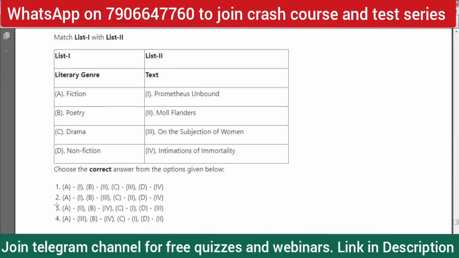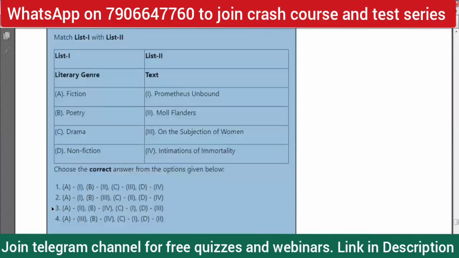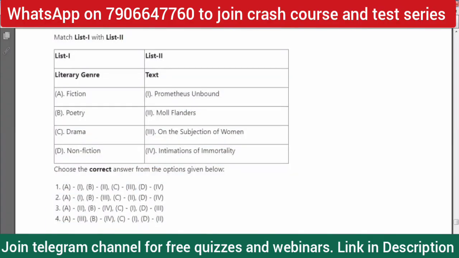These are the ways that these questions are made. If you start from A only, fiction is matched to Moll Flanders. Any serious reader of English literature, of the history of English literature, should know that Moll Flanders is fiction, right? So A2 is matched with 2. No other option is matched with 2. So this immediately makes option 3 correct, right? I should write it under history of English literature, because it is a question from the history of English literature.